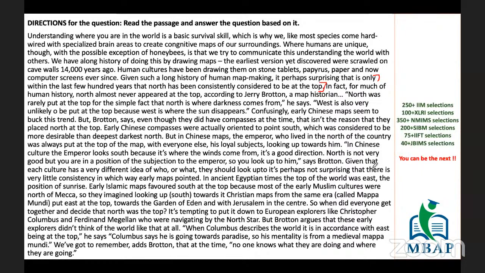Now, says Brotton, given that each culture has a very different idea of who or what they should look up to, it's perhaps not surprising that there is very little consistency in which way early maps pointed. In ancient Egyptian times, the top of the world was east, the position of sunrise. Early Islamic maps favored south at the top because most of the early Muslim cultures were north of Makkah, so they imagined looking up south toward it. Christian maps from the same era, called Mappa Mundi, put east at the top toward the Garden of Eden, with Jerusalem in the center.